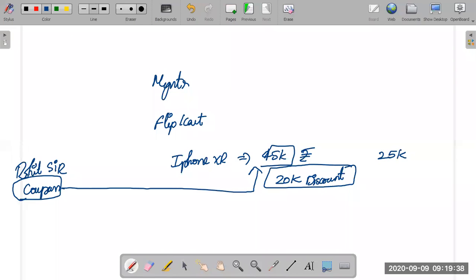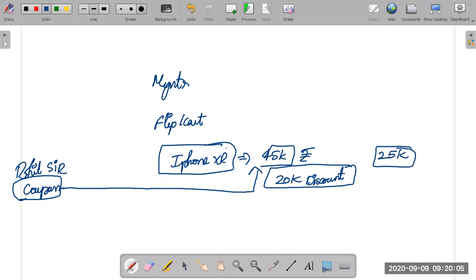So how much do you have to spend now? You are spending only 25,000 to buy the iPhone XR. So what is the point here? You are still utilizing the money. But what happened when you applied the coupon? Instead of buying the iPhone at 45,000, now you are buying it at the 25,000 mark.